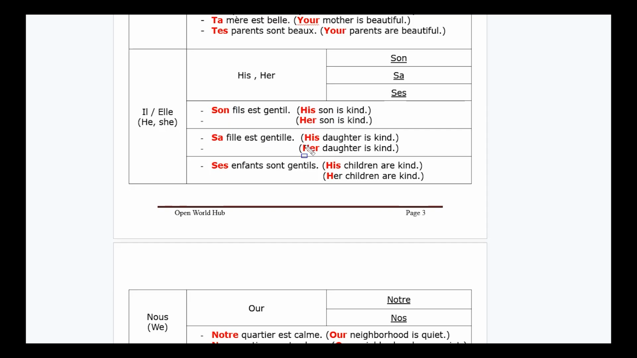Now, I will use his, but daughter is feminine. So instead of using son, in that case, I will use sa. Sa fille est gentille. His daughter, her daughter, usually sa because daughter is feminine. Now, for the plural, his children are kind, ses enfants, or her children are kind, ses enfants, because children here is plural. So I will always use ses.